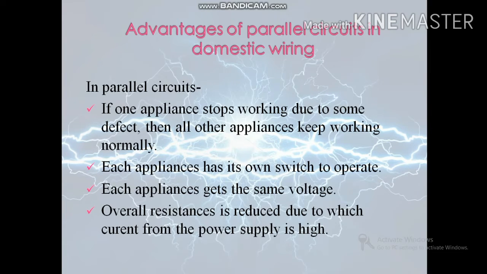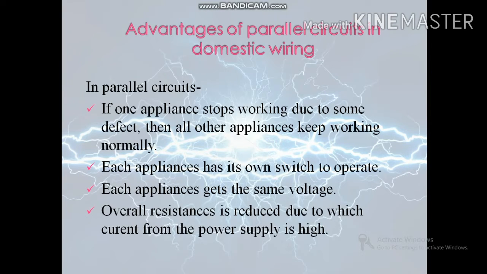So next, there are some advantages of parallel circuit. So in parallel circuit, if one electrical appliance stops working due to some defect, then all the other appliances keep working normally. For example, if a number of bulbs are connected in parallel circuit and one bulb gets fused, then all the remaining bulbs will keep on glowing.